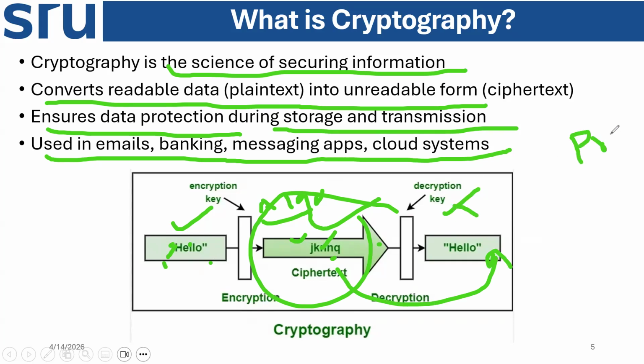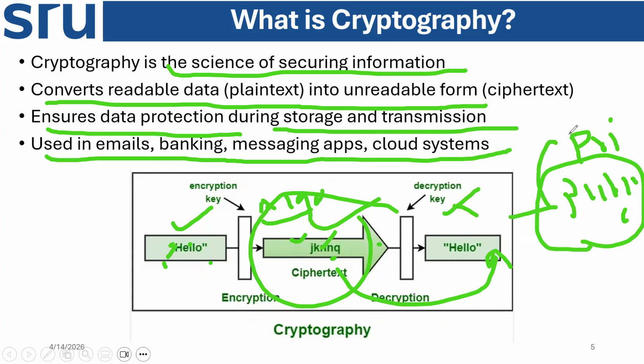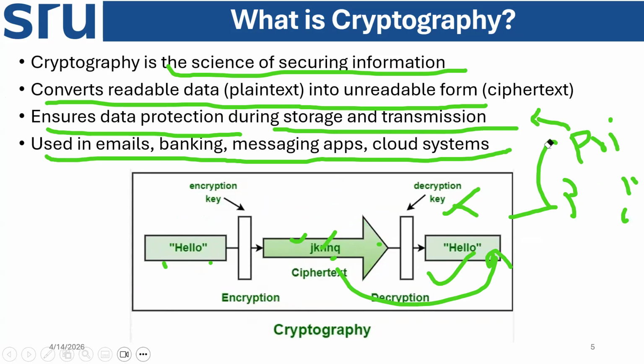We will understand the private key and public key concept, which we will discuss in asymmetric cryptography where both keys are needed, while in symmetric only one key is needed. There is a different chapter for symmetric and asymmetric cryptography. Now we are just understanding cryptography. When it reaches, it comes back to the original one, and that is called cryptography. Let's move on to the next discussion.